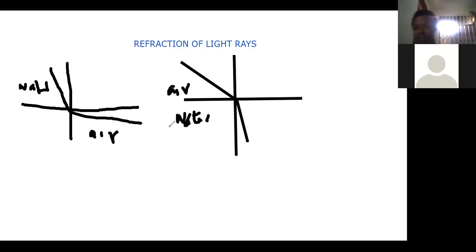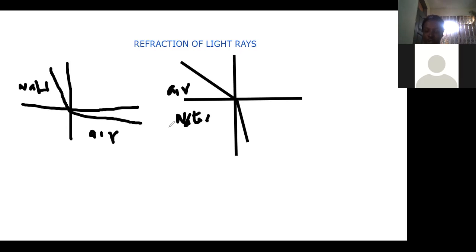And so refraction is the bending away or towards of light rays when it moves from one medium to another medium of different densities. That defines what refraction is. Now, some effects of refraction: when that occurs, there's a change in direction. That's number one. Number two, there's a change in speed. And there's a bending of the light. These are two or three things you consider.